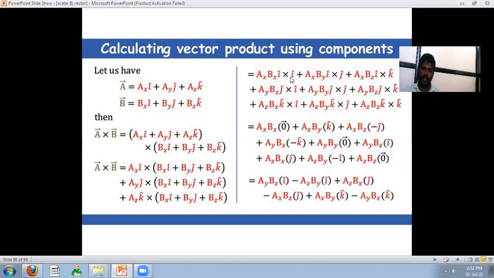The terms with i cap, j cap and k cap crossed with themselves are 0.